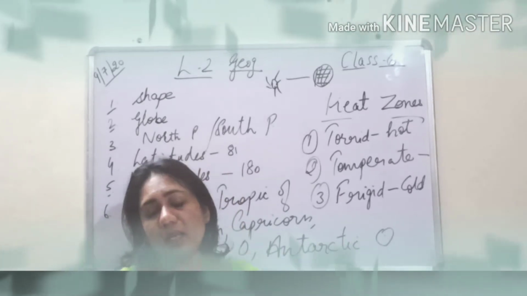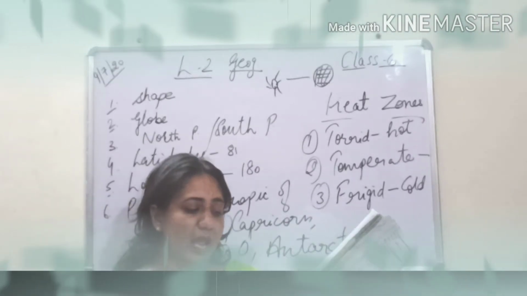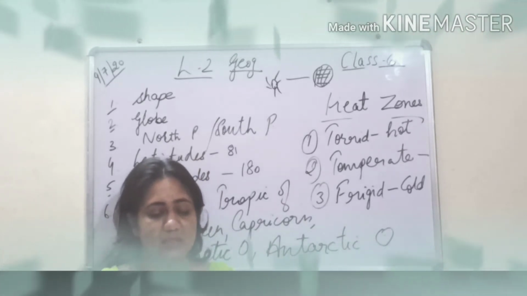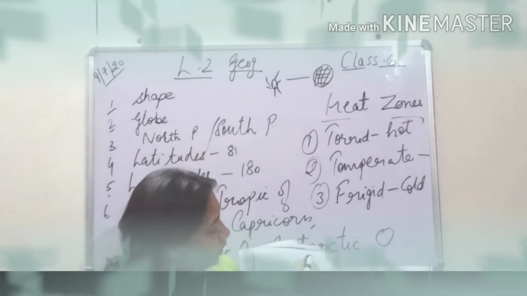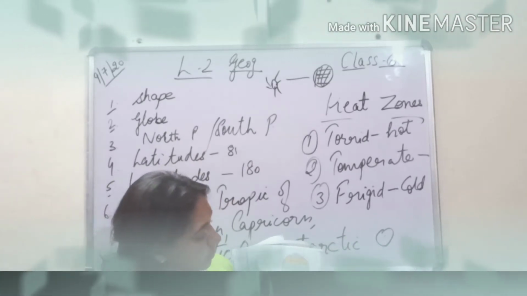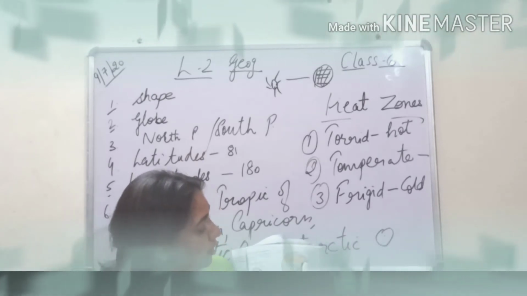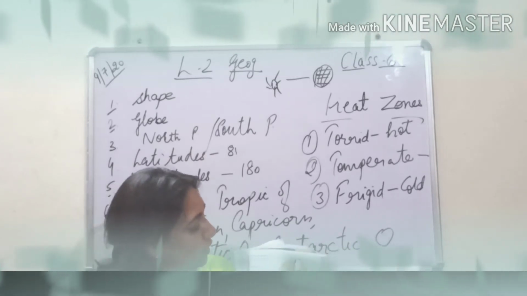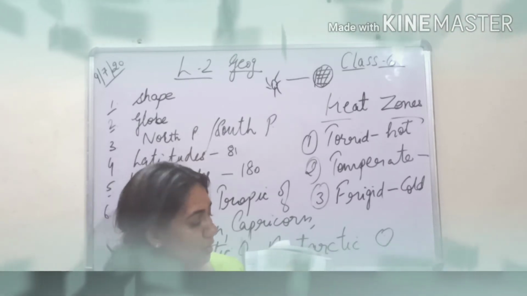Coming to the frigid zone, underline the meaning of frigid. Frigid means cold. Please underline. The places at the poles that remain frozen throughout the year come in the frigid zone. As I have shown you in the figure, this portion just below the North Pole, this purple area, is the north frigid zone. Similarly in the south region, this purple area just below the Antarctic Circle is the south frigid zone, and the north one is above the Arctic Circle. So it is north frigid zone, and below the Antarctic Circle it is south frigid zone, that is at the pole.